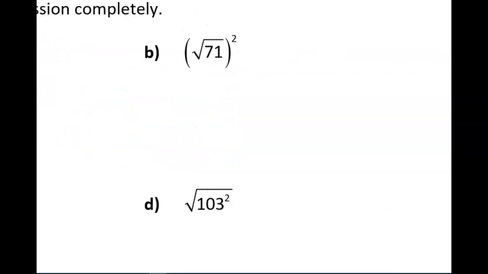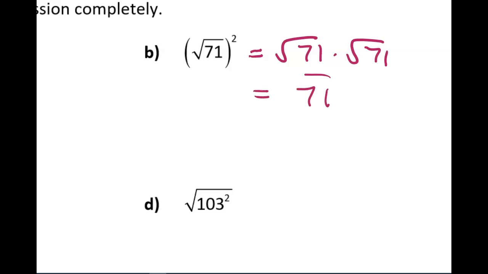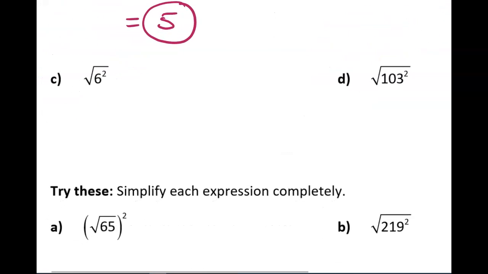So when you have the square root of 71 squared, you're not actually going to do 71 times 71. We don't really care what that number is. It's just important to know that that result is going to be 71 when you square and then take the square root, because they are inverse operations. All right, let's check out another.